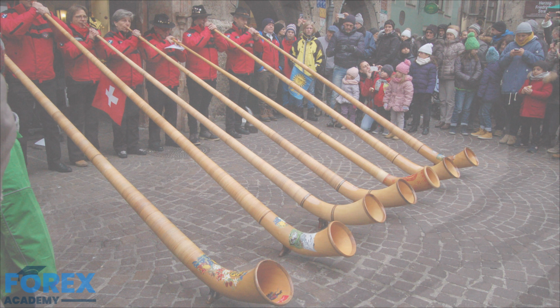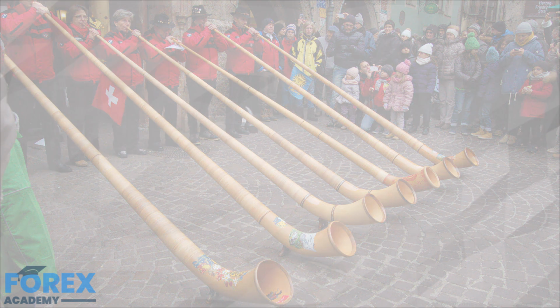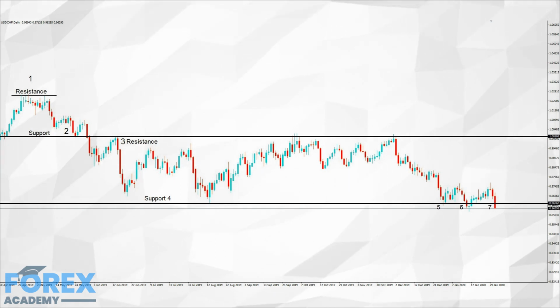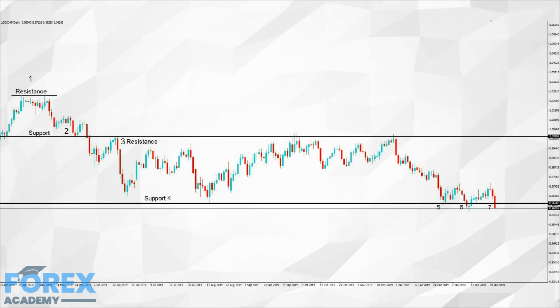The USD Swiss franc pair decreased 0.62% on Friday, January 31st from the previous trading session. In example A, which is the daily chart of the USD Swiss franc, going back to April 2019, the pair has, for the majority of this period, been stuck in a sideways action after rejecting the high of 1.02 at position 1. This keeps in line with our notion that this pair has been fairly steady throughout this period.